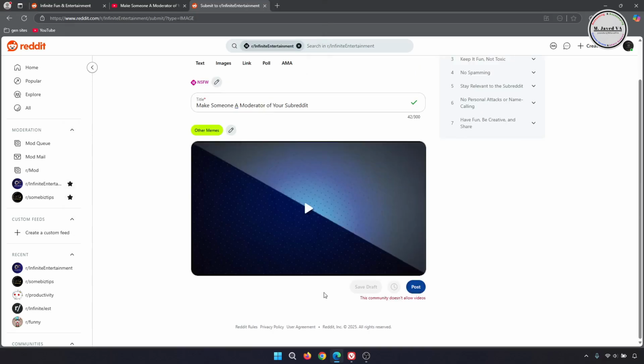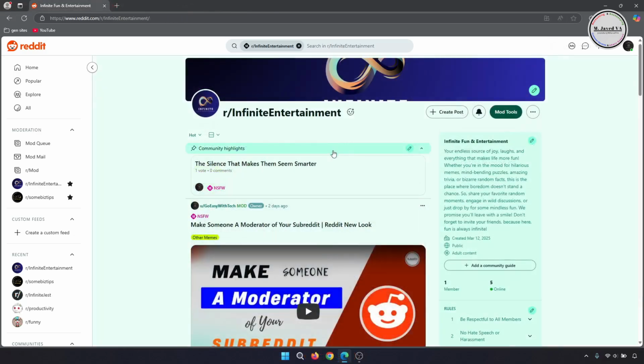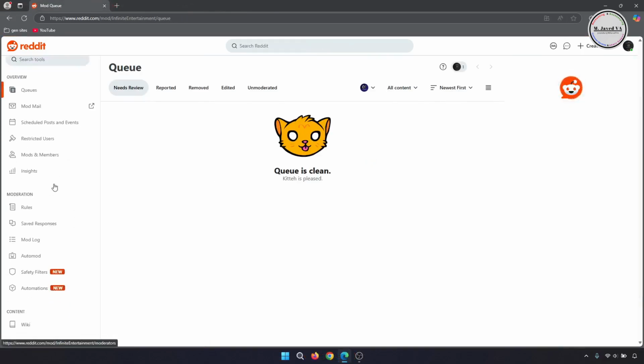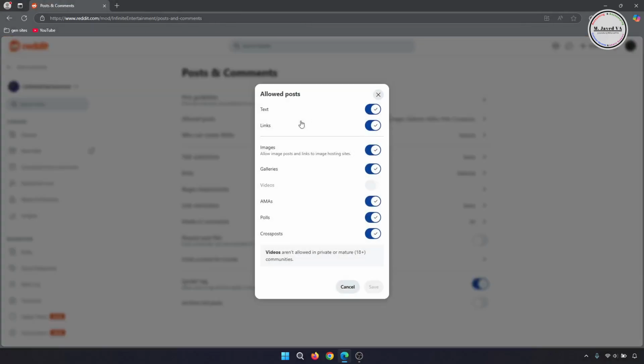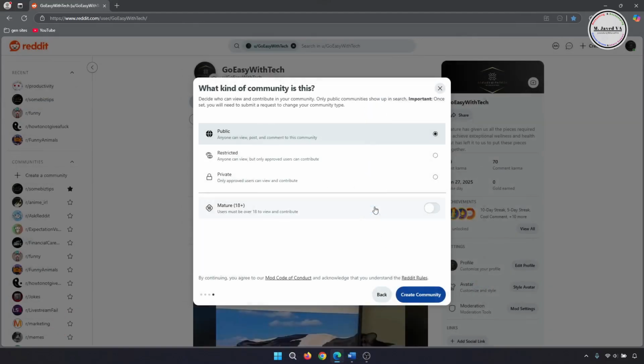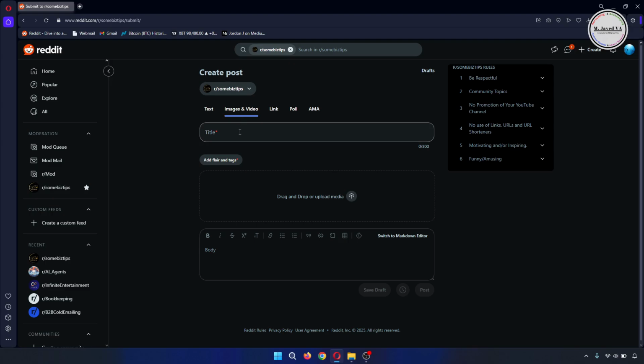But the thing is, it won't be published because the tab name says images only. And it's just because I turned on mature content while creating the community, and videos are not allowed in private or in communities with 18+ contents. And if you don't turn on the mature content option while creating the community, the name of the tab will be images and videos, which means you will be able to upload and publish both images and videos.